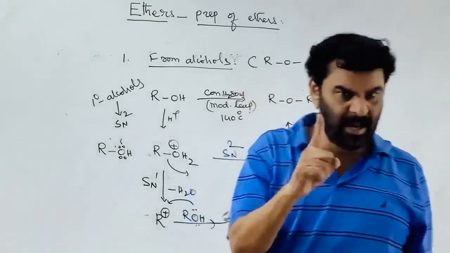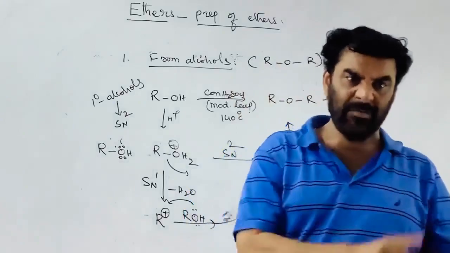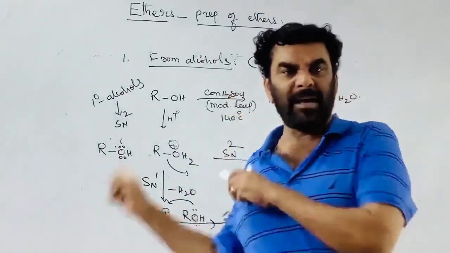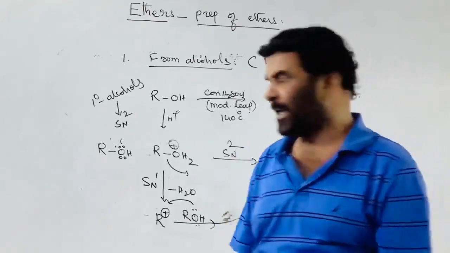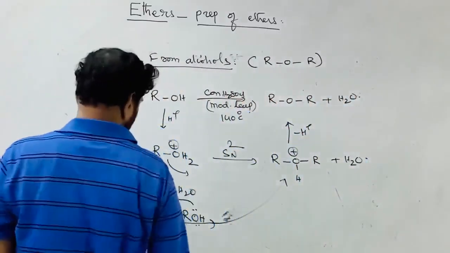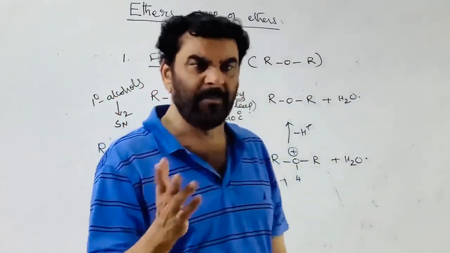That is the SN1 and that is the E1, the competing reactions. In the E1, alkene is formed; in the SN1, ether is formed. So the yield will be very less in the case of a 3-degree alcohol. If you take a 2-degree alcohol, any 2-degree alcohol, it may give